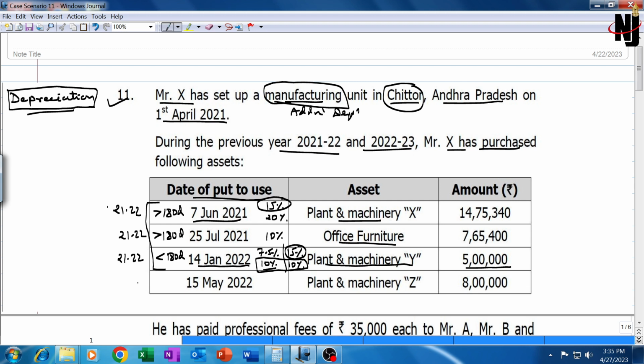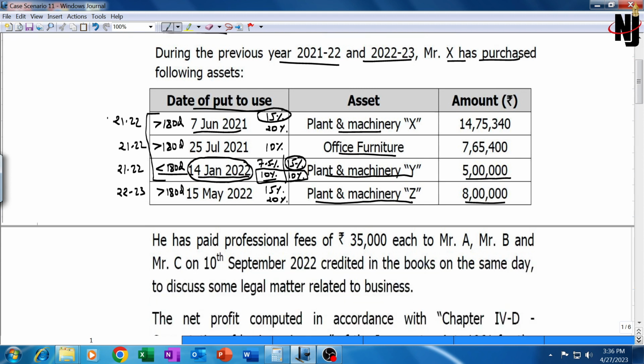15 May 2022, that means in the current year 22-23, another asset is acquired, plant machinery Z. This is acquired in the current year and it is put to use on 15 May 2022, that means more than 180 days. Out of the four assets, only this particular plant machinery put to use on 14 January 22 is for less than 180 days. Remaining three assets are for more than 180 days in the respective year. So here depreciation will be allowable 15% and 20% additional depreciation will also be allowable on 8 lakh. 8 lakh is the cost of acquisition.